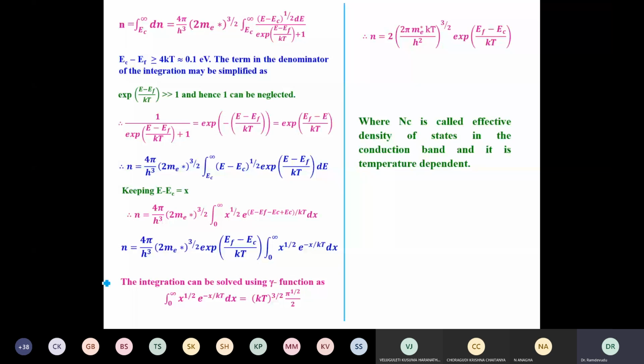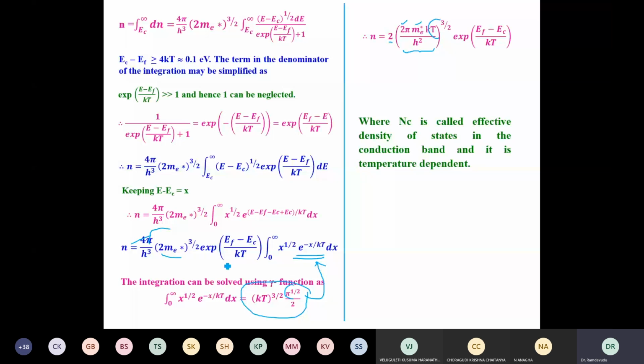If I substitute that, this 2 will be there, it cancels the other 2. The rest of them, you see this term, how I'm getting: I have 2 pi here, and if I substitute from this, I'll get it like this. This term will replace this integral. So thereby I have kT power 3 by 2, and I'm writing kT power 3 by 2 here. Me star power 3 by 2 is already there. And we have pi power 1 by 2 here, and already pi is there here. Therefore, pi power 3 by 2 I'll get.